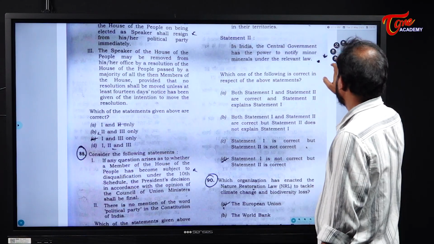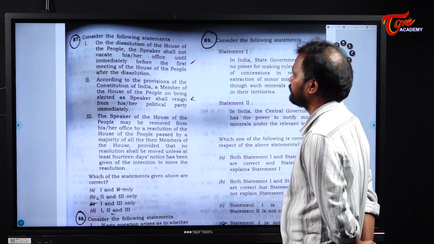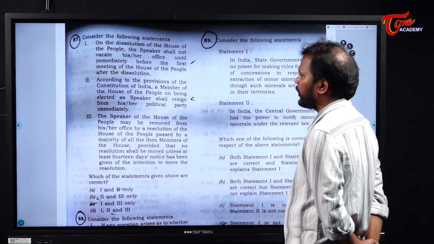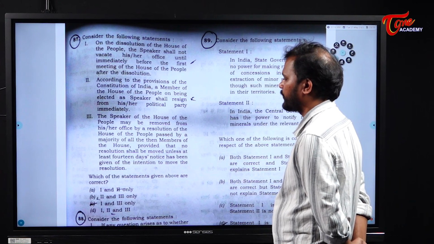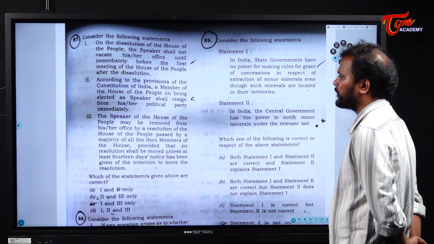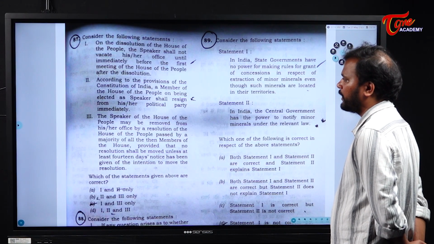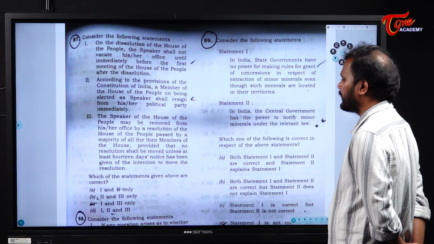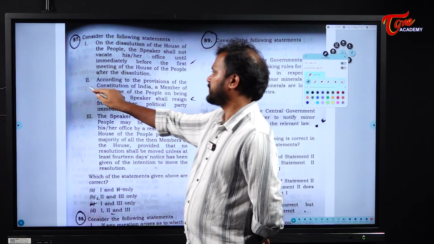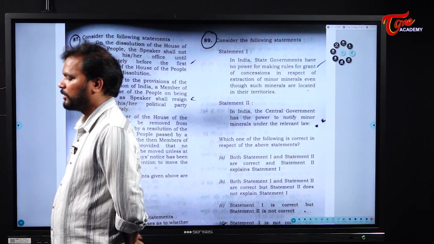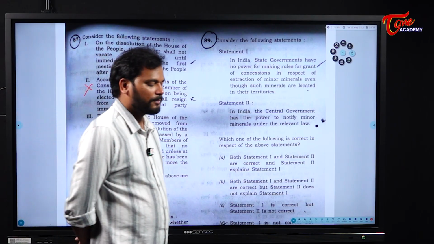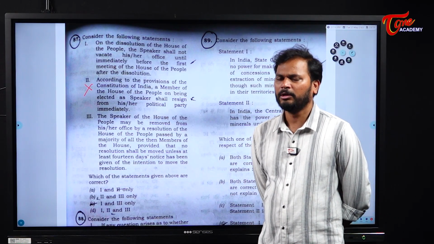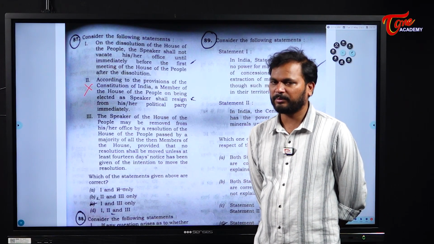Clear? Next. On the dissolution of the House of the People, the Speaker shall not vacate his or her office until immediately before the first meeting of the House of the People after the dissolution. Okay. Next. According to the provisions of the Constitution of India, a member of House of the People on being elected as Speaker shall resign from his or her political party immediately. This is not necessary. But in order to give an impression of impartiality, the speaker can resign, but it is not constitutionally mandated or mentioned as part of the rule book of the parliament to resign from the political party.